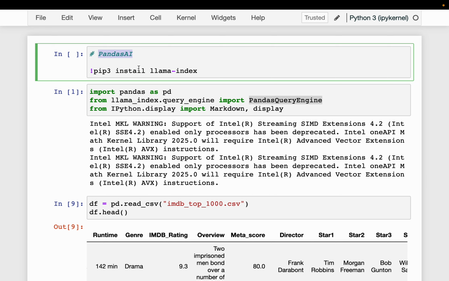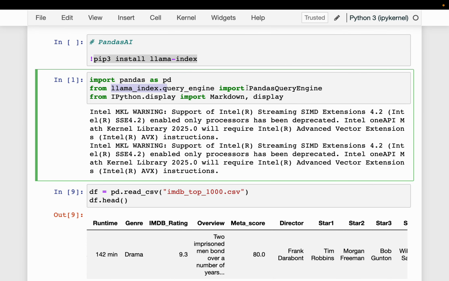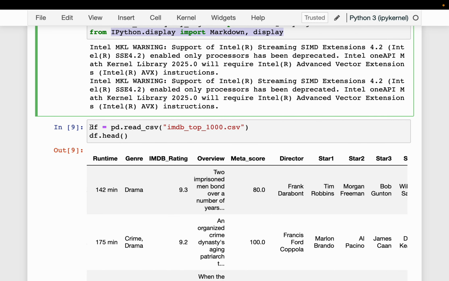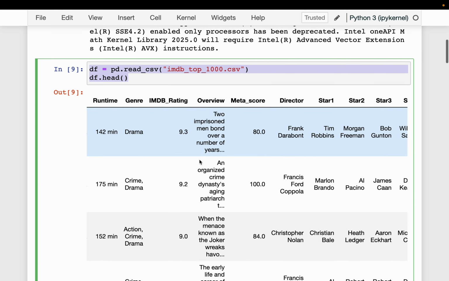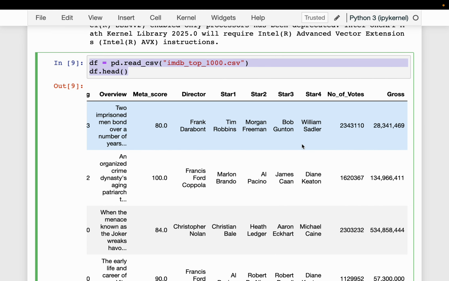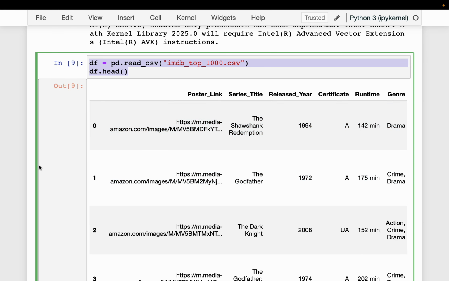So we can do many more things. Okay. So it's a simple pip install. And then from Llama-Index, import Pandas query engine. And then from IPython, this is just for displaying. Here we are reading a simple 1000 records data from IMDb movies. It's a regular data frame, which you must have seen before. So it's about the top 1000 movies from IMDb.